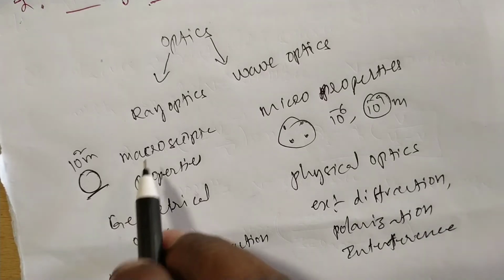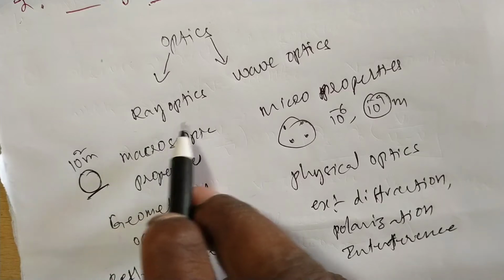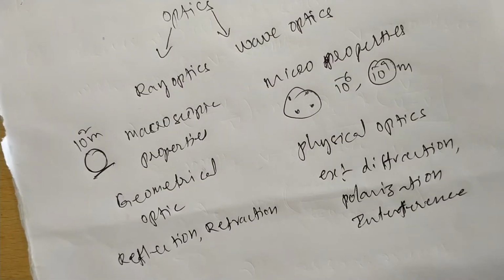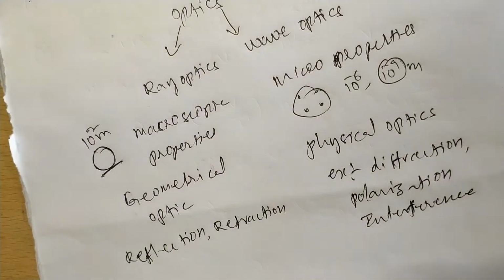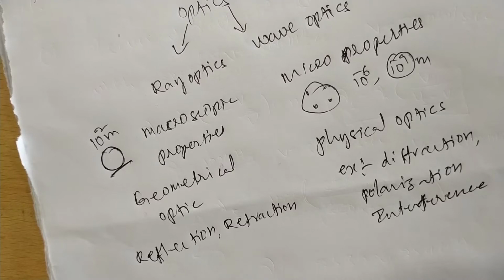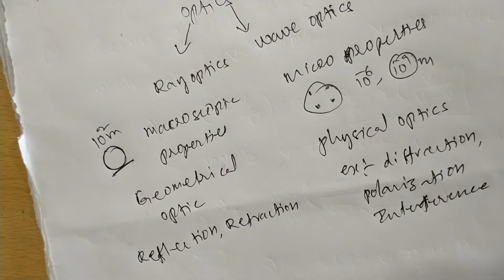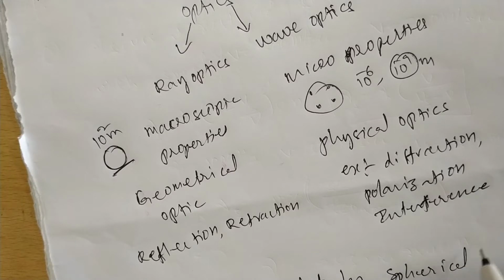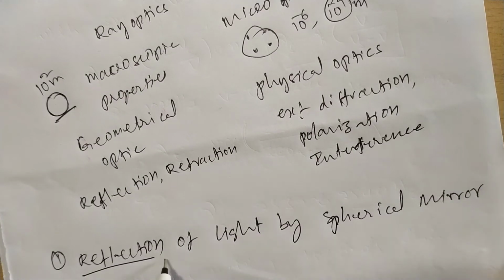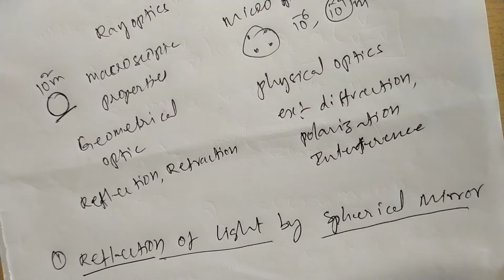Now we discuss ray optics. In ray optics, our first topic is reflection, reflection of light by spherical mirror.